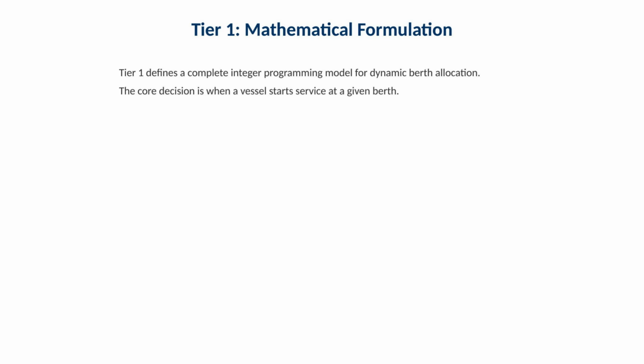Tier 1 defines a complete integer programming model for dynamic berth allocation. The core decision is when a vessel starts service at a given berth. This tier is important because it makes all constraints explicit. Even if you later deploy a heuristic or a learned policy, the Tier 1 model defines feasibility and cost in a precise way.